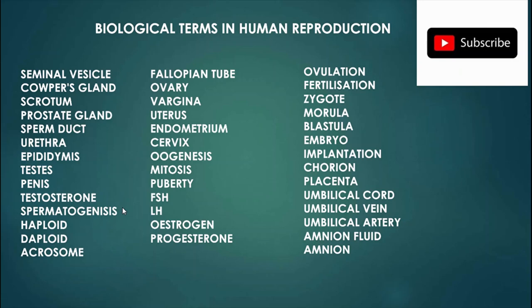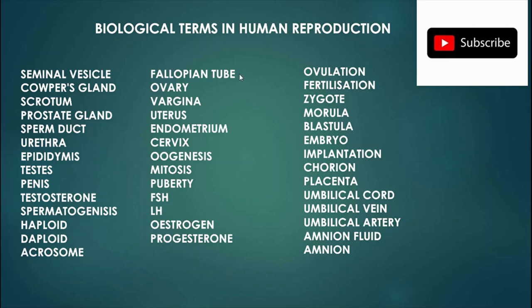We also have spermatogenesis, which is a process whereby sperms are formed. We have haploid, which is a single set of chromosomes. We also have diploid, which is a cell containing two complete sets of chromosomes. We have acrosome, which contains the enzyme to digest the wall of the egg cell for fertilization.